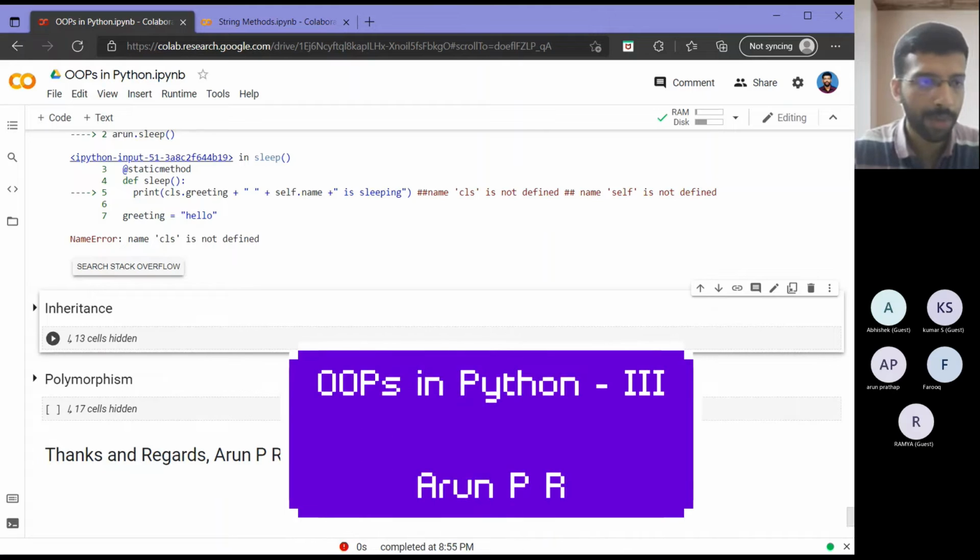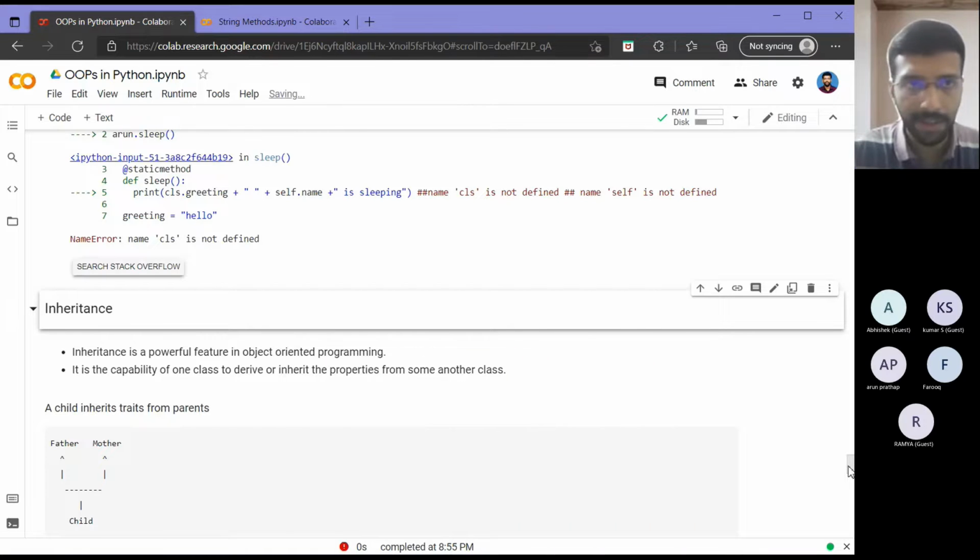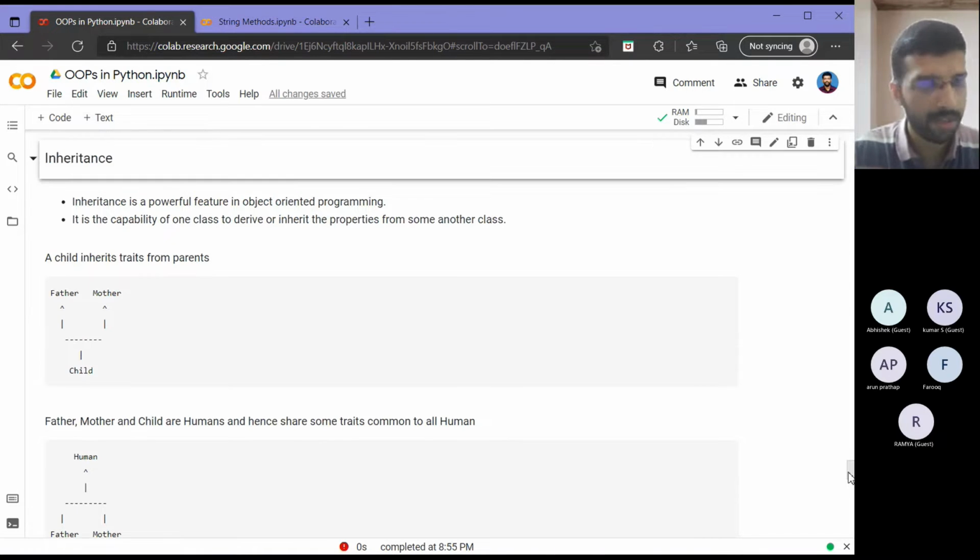We'll come to the last two topics, inheritance and polymorphism. So inheritance, I will give an example so that you will be more able to appreciate. Inheritance is a powerful feature which is the capability of one class to derive or inherit the properties from another class. Like you can see, a child has characteristics which the child inherits from both parents, right?